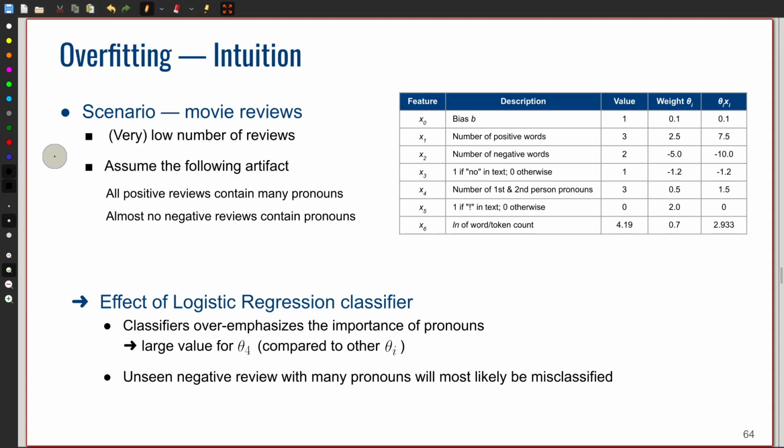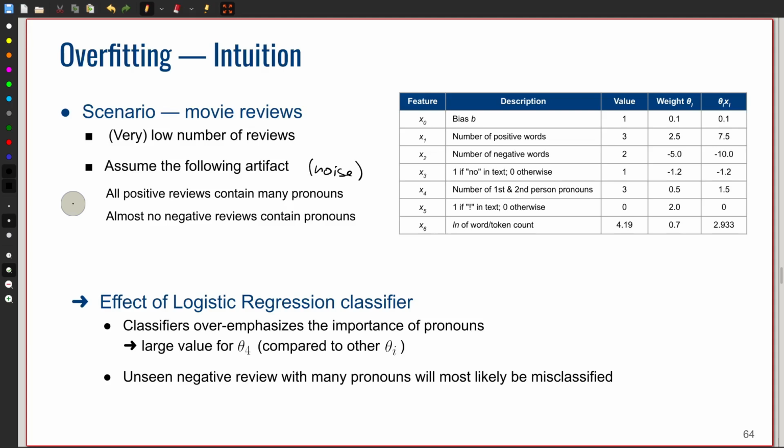So how does this problem of overfitting map to our initial example of predicting the sentiment of a movie review? Let's assume we don't have that many reviews. And let's also assume that in this low number of reviews, we have some kind of artifact or noise, in the sense that all positive reviews contain many pronouns and almost no negative reviews contain pronouns.